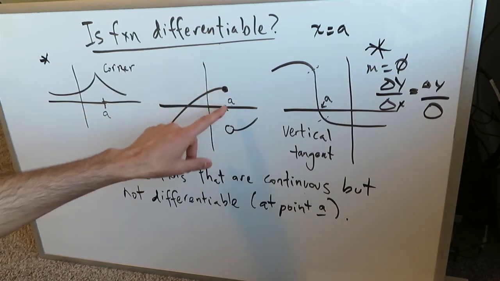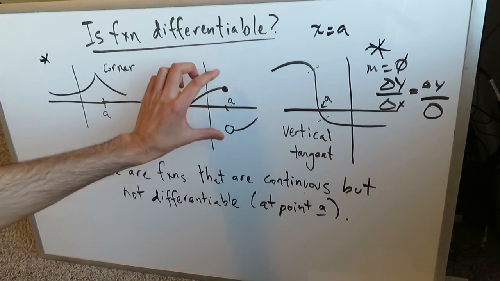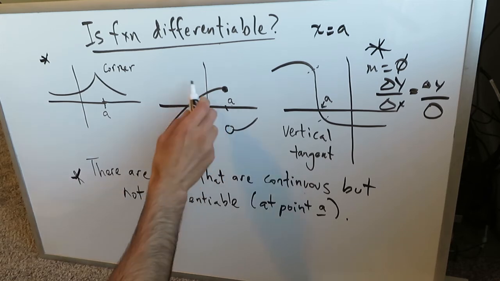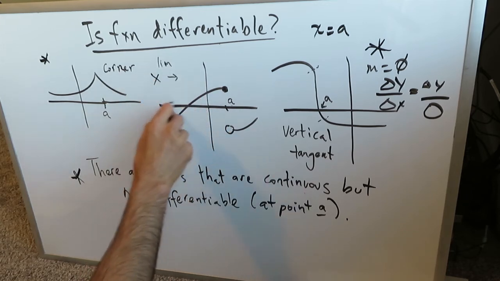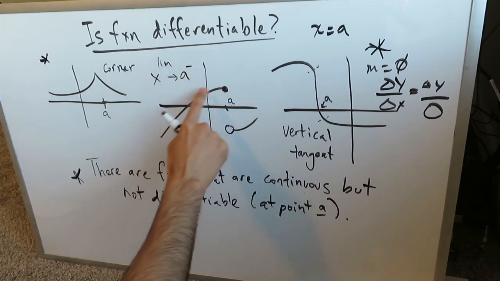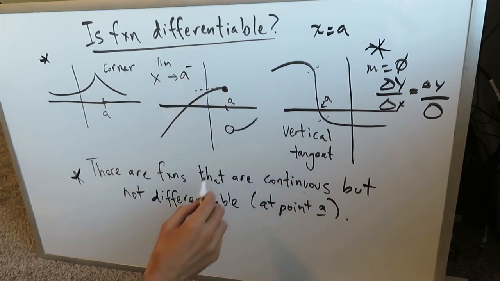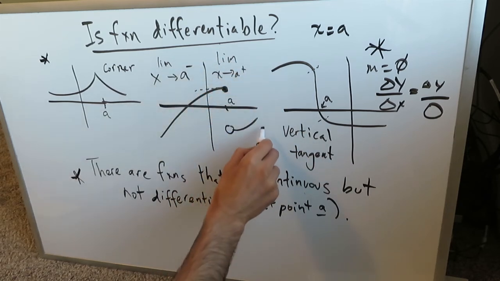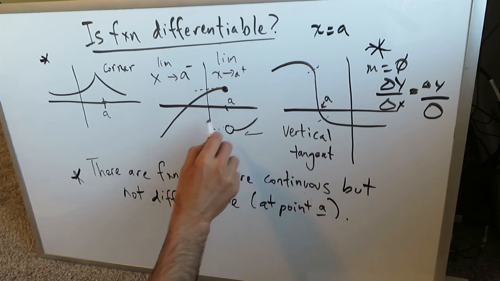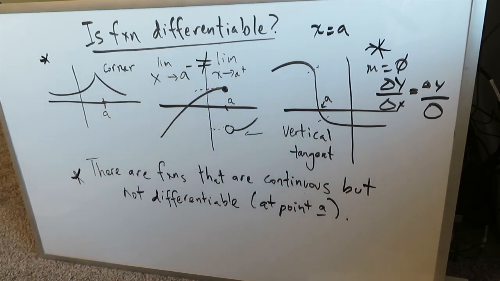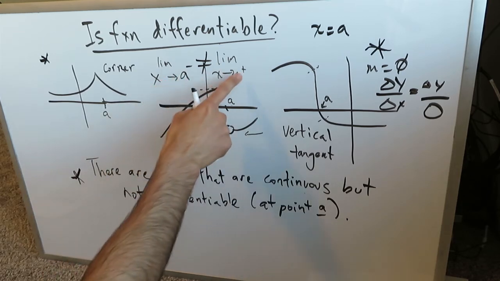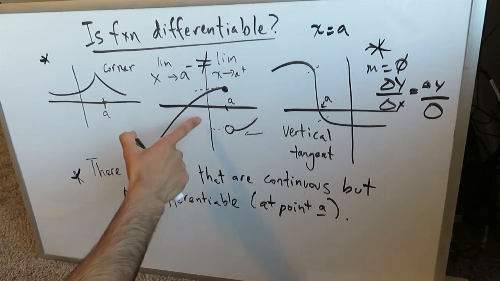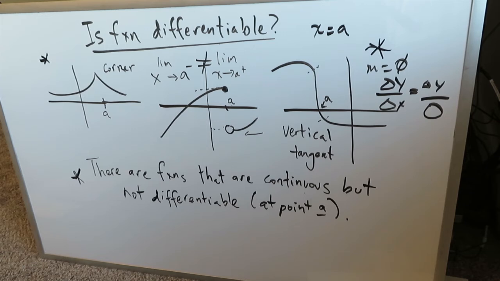Now look over here. We have a clear break at point A, and at this break we cannot do the differentiation because the right and left side limits will be different. If you take the limit as x values approach A from the left, we'll have one value. And as x values approach A from the right, we'll have a very different limit. So this shows you that the right side and left side limits are not the same. Therefore, you cannot do a differentiation here, and this type of function with a break at point A is not differentiable.